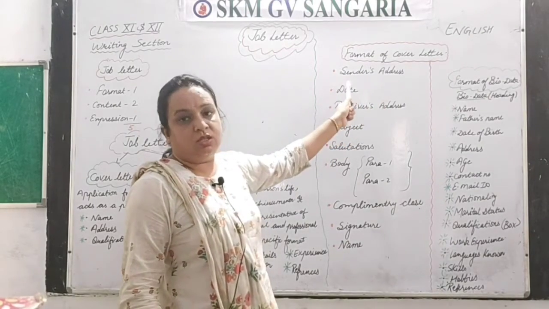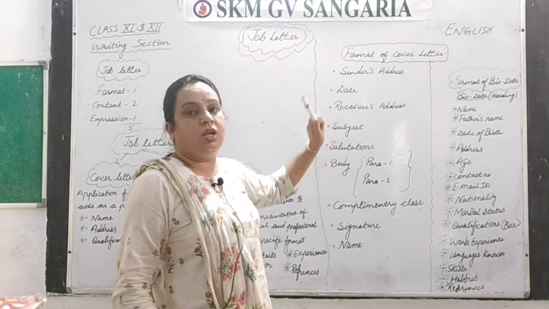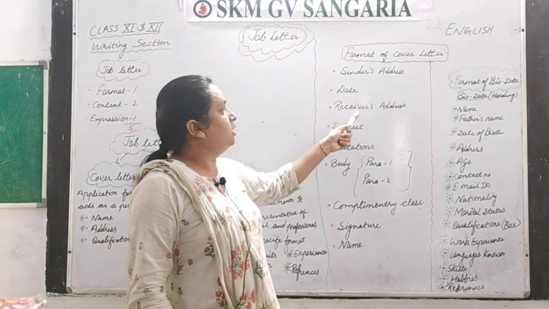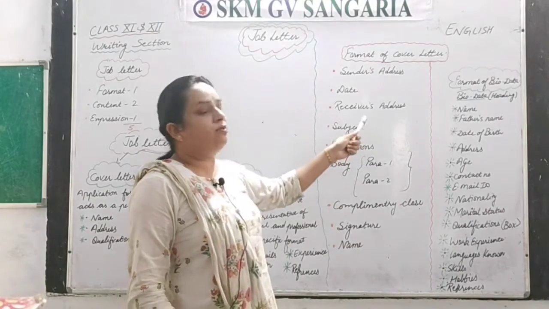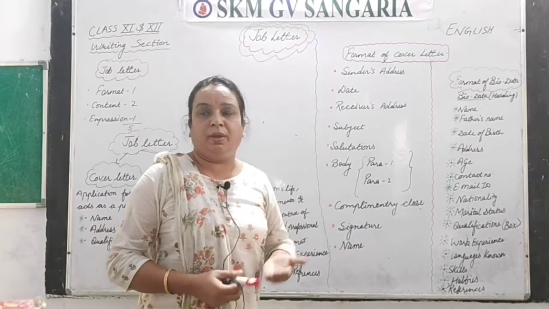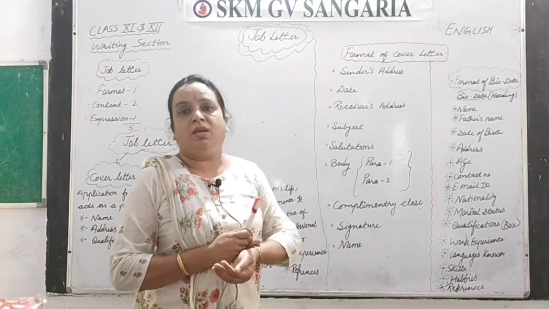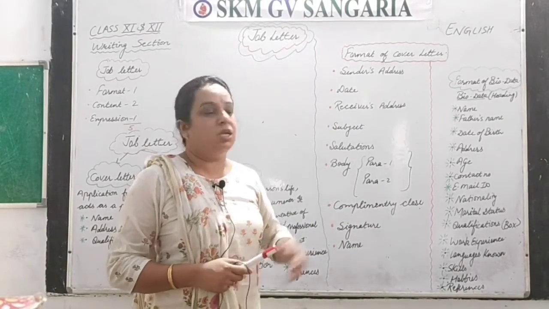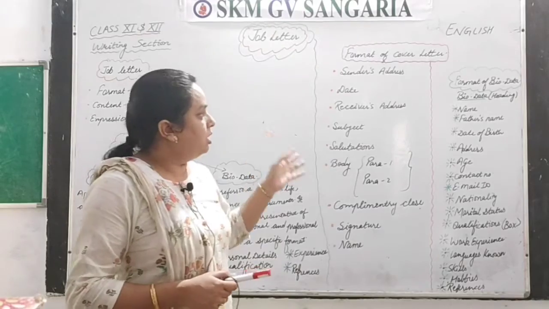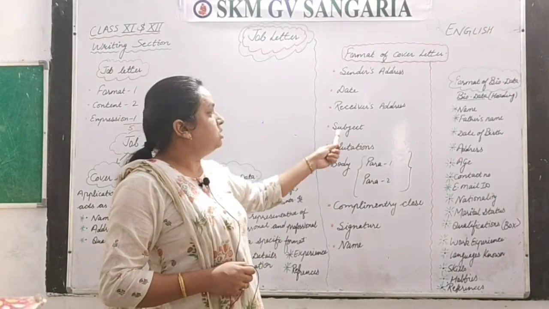After the sender's address you give a gap, and then the date. After the date also leave a space, and then the receiver's address. Here you give the designation of the authority you are writing to. It may be the manager of a company, or for a school teacher job it would be the principal, according to the job given in your question. Next is the subject.